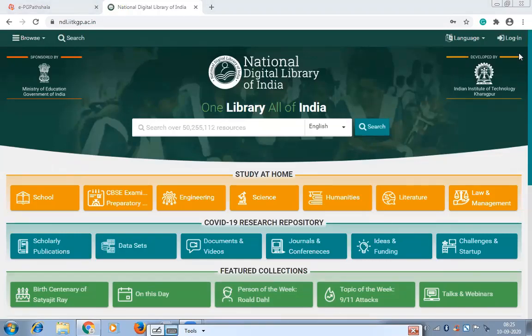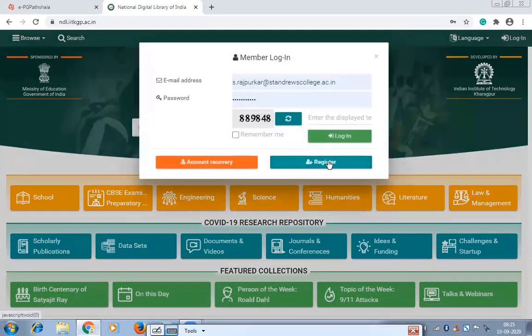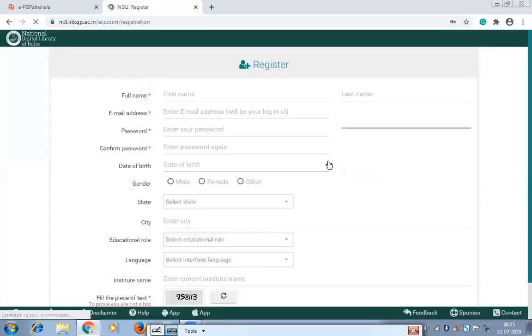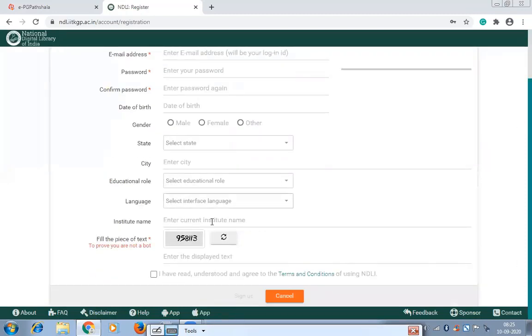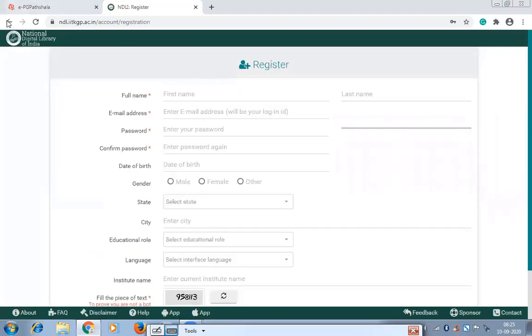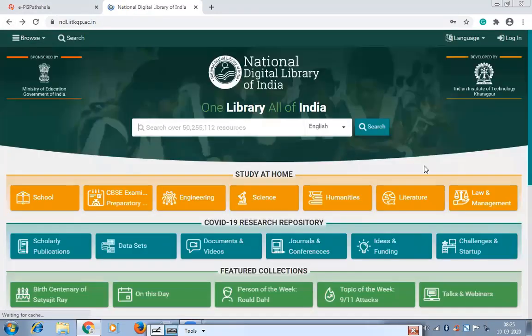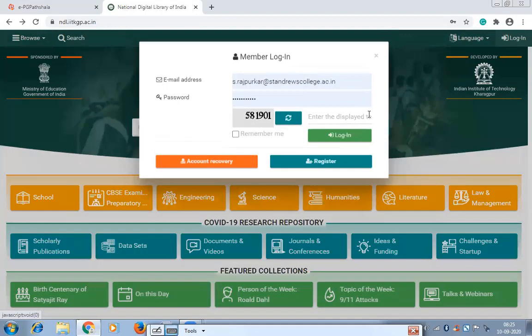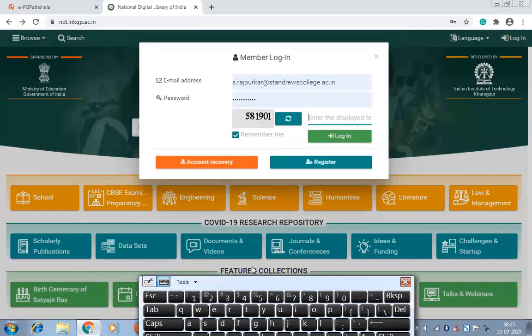Okay, so click on the login, click on register. This form will display. Just put your basic information. It is asking your basic information that you need to put here and you need to submit this form. After putting all this information, this cancel button will change to the submit, and then you are clicking here and your information will be processed by the NDL, and they will send you a verification link. After verifying that link, you can become a lifetime member of this NDL program.